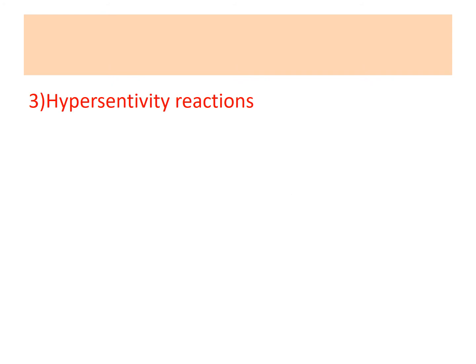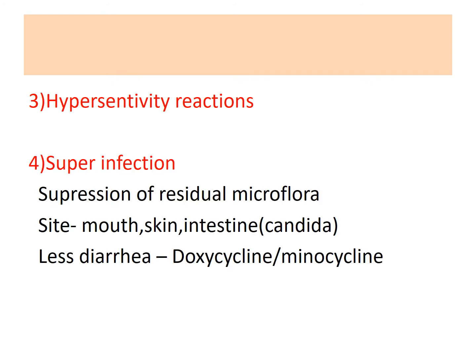Hypersensitivity reactions are associated with tetracyclines, and there is chance of superinfections because the unabsorbed portion of tetracyclines inhibits the intestinal residual microflora. So there is overgrowth of opportunistic infections, for example candida in the mouth, skin and intestine. And certain agents like doxycycline and minocycline are completely absorbed from the intestine, so there is less chance of superinfections and less diarrhea.